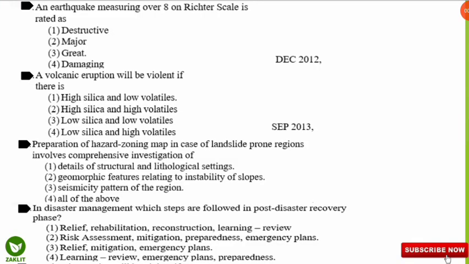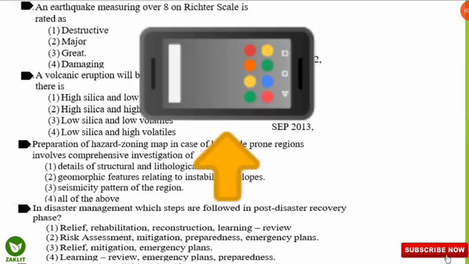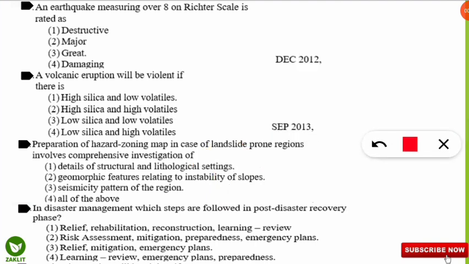Before starting, I would like to suggest you hold your mobile or laptop in horizontal mode. Yes, horizontal mode, you orient it, so that it will be easier for you to view these questions. So let's start with the first question.